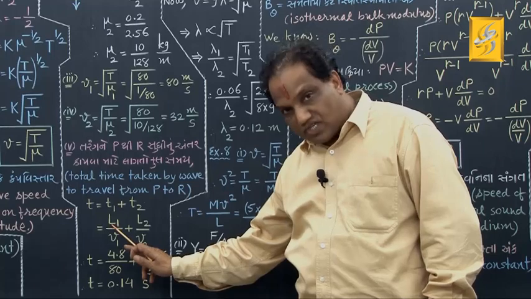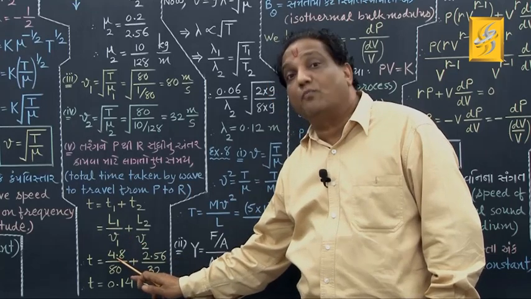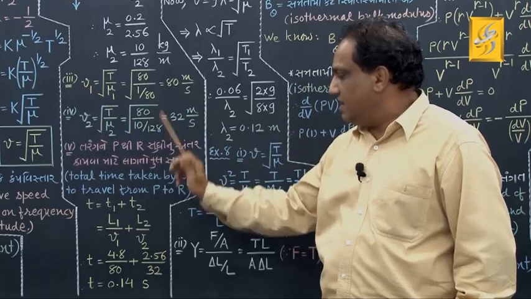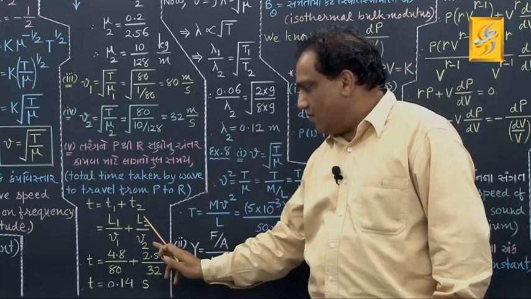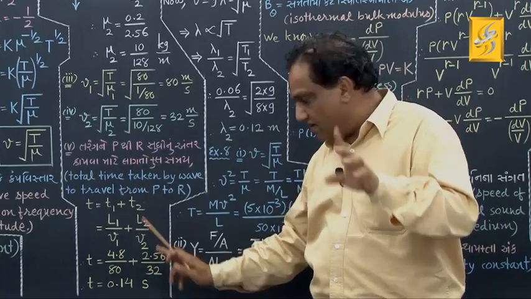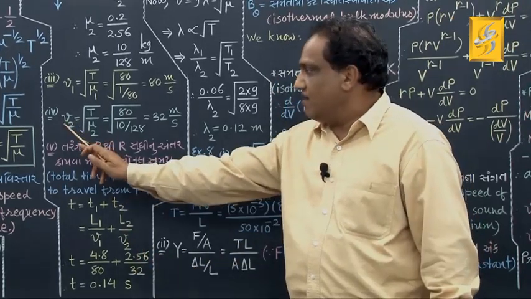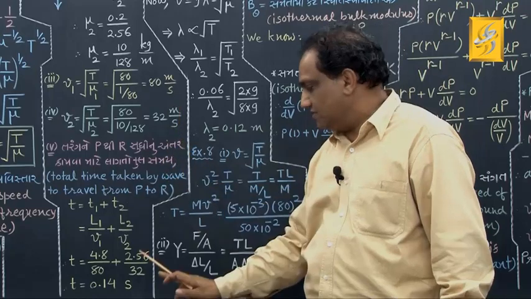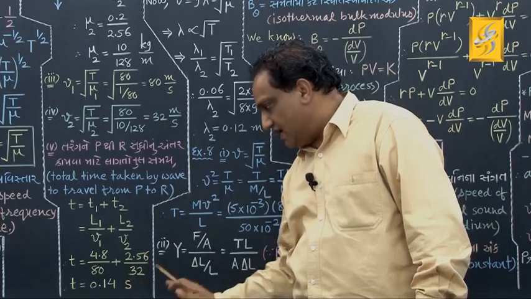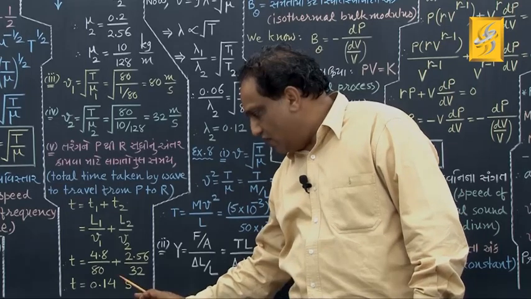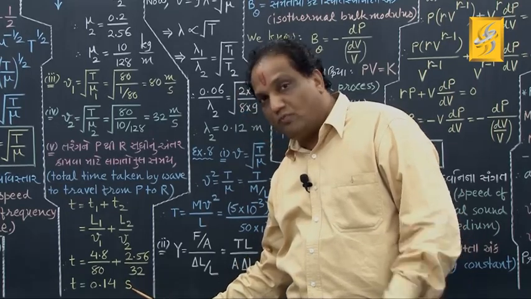L1 is the length of the first wire. They have given in the statement 4.8 meter. The velocity we have found in the first wire is 80 meter per second. What about L2? The length of the second wire, they have given 2.56 meter. The velocity in the second wire, we have found 32 meter per second. Simplify, this answer is 0.14, that many seconds. Leave a proper gap, write small s, don't put any full stop.